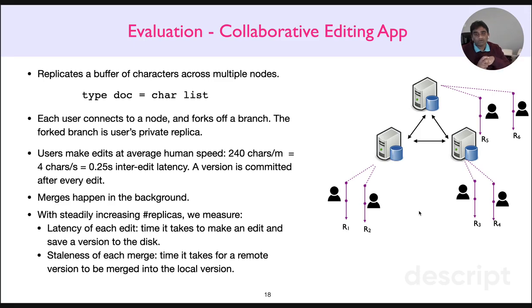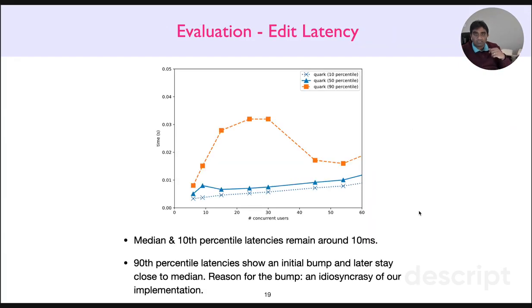With a steadily increasing number of replicas, by which we mean the number of concurrent users or concurrent editors, we measure the latency of each edit, which is the time it takes to make an edit and save a version to the disk. We also measured the staleness of each merge, which is the time it takes for a remote version to be merged onto a local version, right?